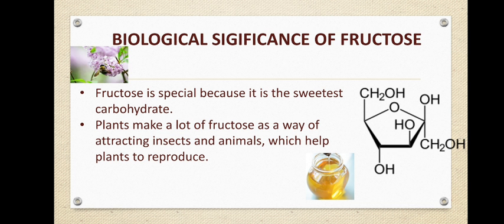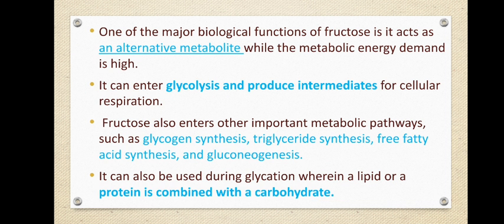Okay. Next monosaccharide is fructose. Fructose is the sweetest carbohydrate that is available, and plants make lots of fructose so that they can attract insects. These are generally present in fruits, so they are also known as fruit sugar. So fructose is a commonly occurring monosaccharide in fruit. Even honey contains fructose.